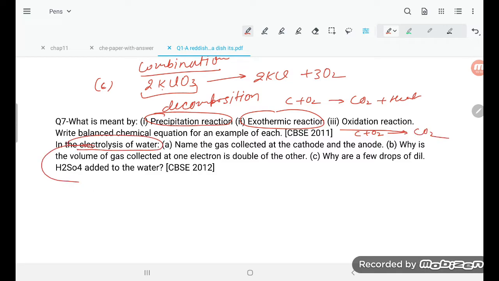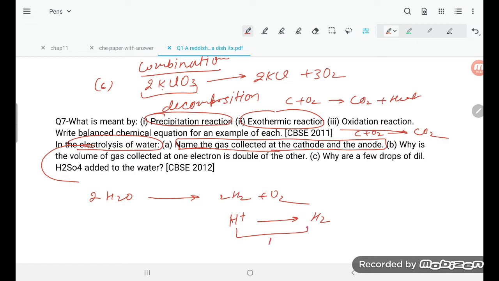Electrolysis of water, that you can write now: H2O gives 2H2 plus O2. Name the gas collected at the cathode and the anode. So which one is going to form if you are doing the electrolysis? See, in H2O, H plus is there, and H plus is reducing into H2. So this is reduction, and reduction means cathode. This is happening at the cathode and that is happening at the anode. O2 is forming at the anode and H2 is forming at the cathode.